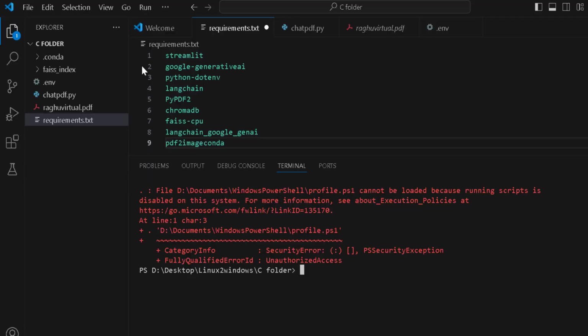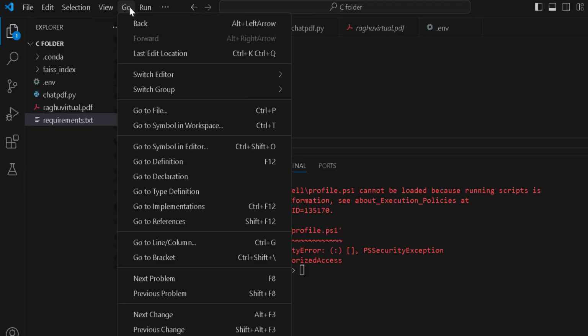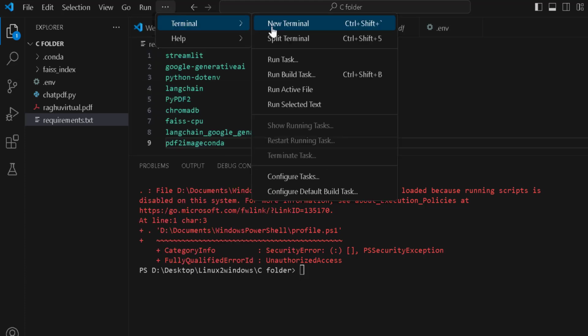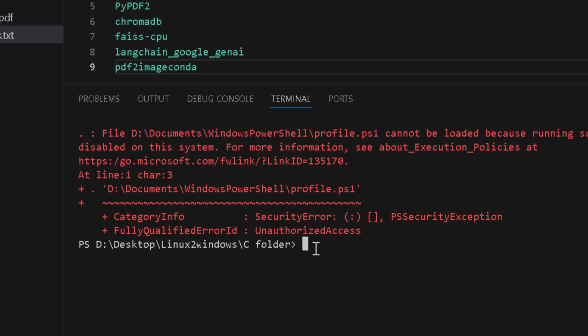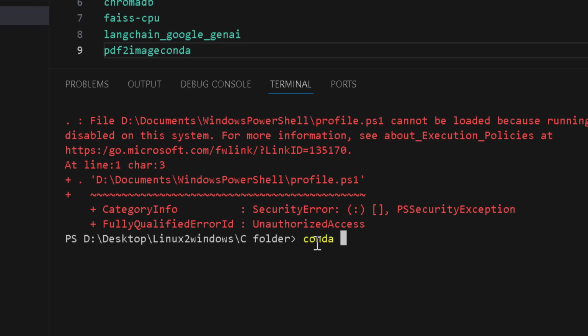First thing first, I will go to the terminal. This is a new terminal under the VS Code, and since I have Conda installed under this VS Code, I'll be creating an environment by writing this code: conda create -n venv. You can name it anything. This is called the virtual environment. Now I am creating a virtual environment.